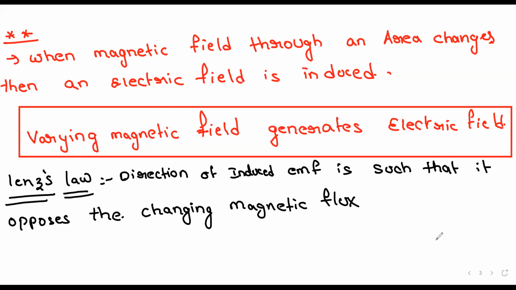Ampere's law, sir. Changing electric field creates a magnetic field. Correct, yes, a varying electric field produces a magnetic field, Ampere-Maxwell's law. Nice.